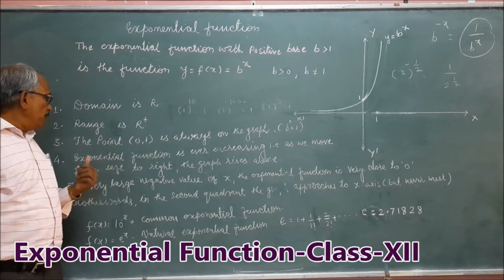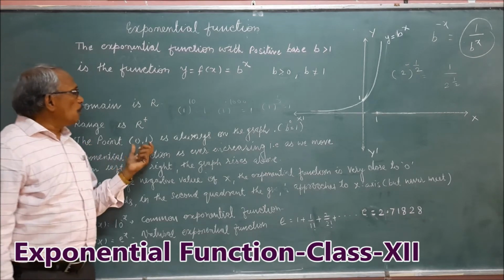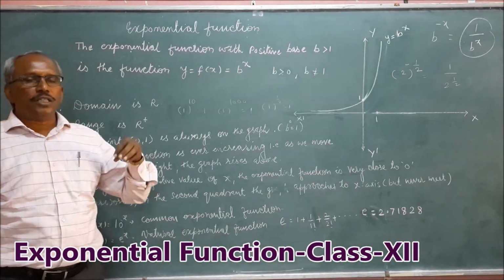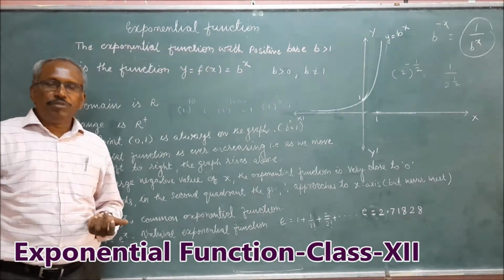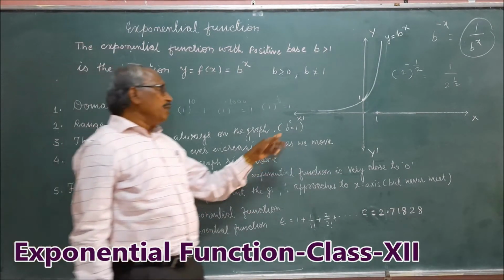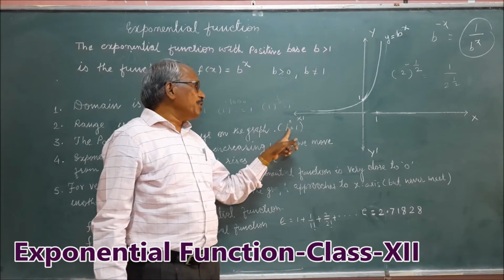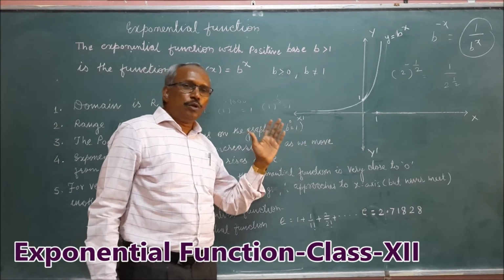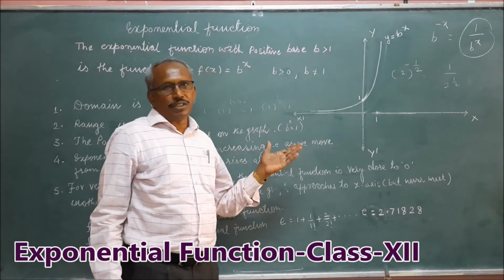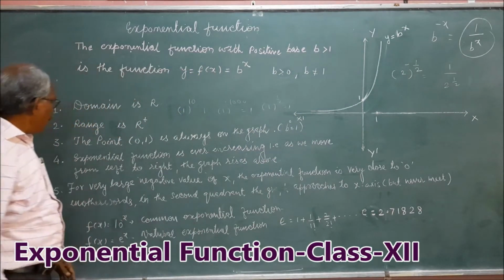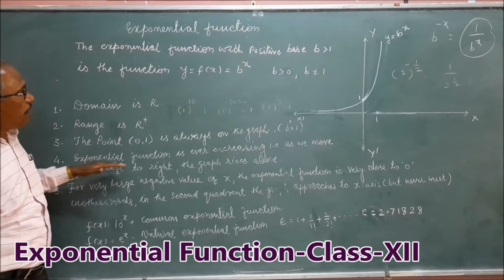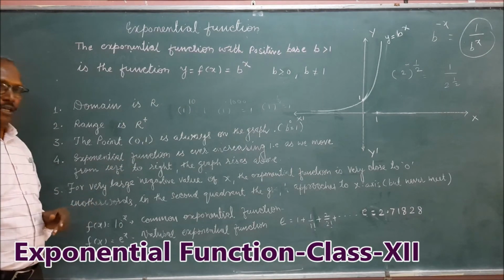Then another important point: the point (0, 1) is always on the graph of the exponential function b^x, because if I take x = 0, then b^0 = 1. That means the point (0, 1) will always lie on the graph. Then the exponential function is an ever increasing function.